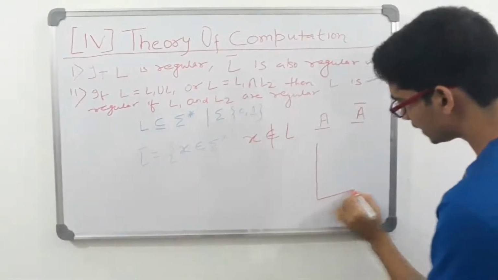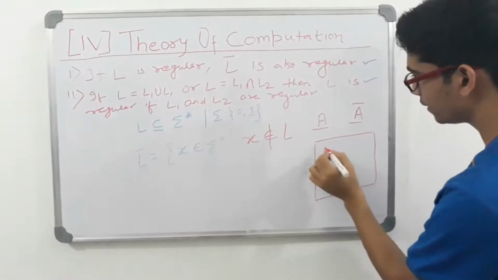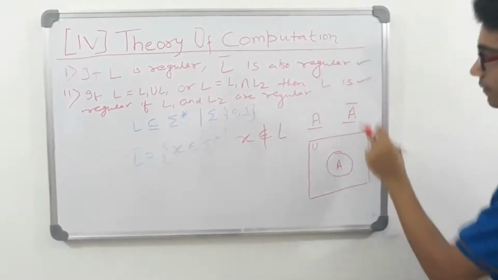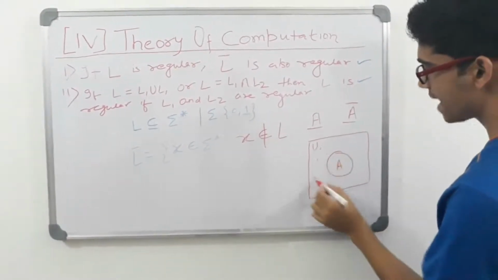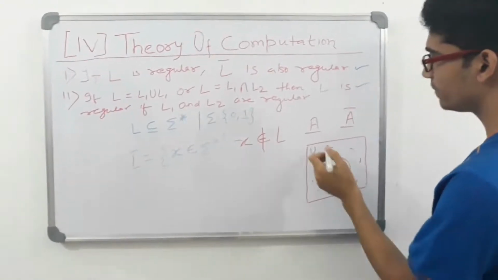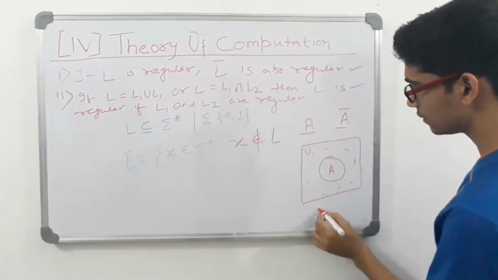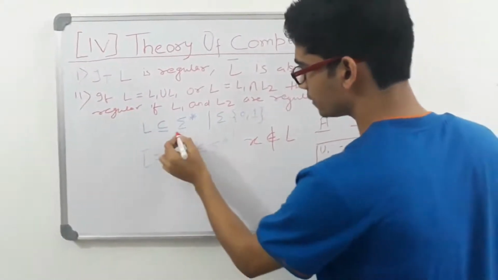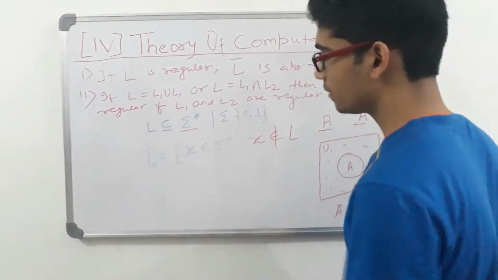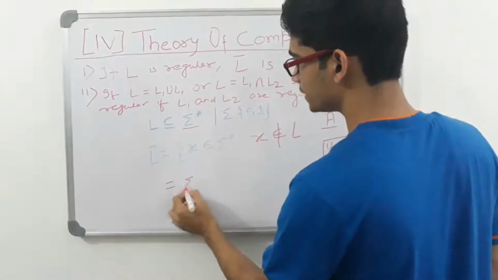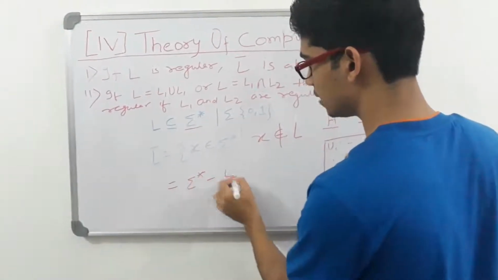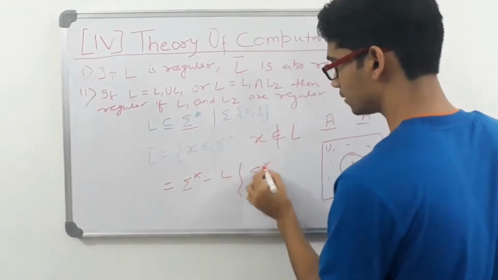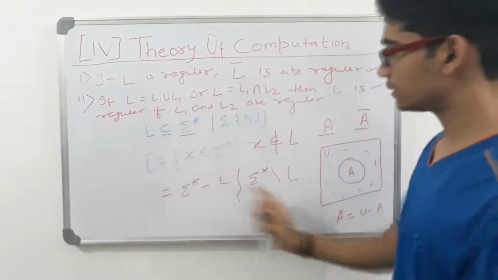So we have a universal set like this, and this is A. So what will be the A complement? Everything leaving this. So A complement will be the universal set minus A. In our case, our universal set is sigma star. So we can write L complement is sigma star minus L, or some people write it like this, sigma star L. So both mean the same.